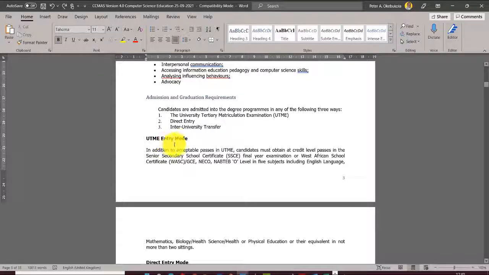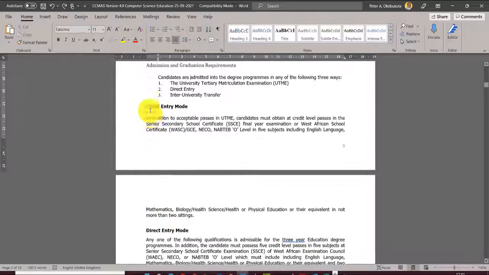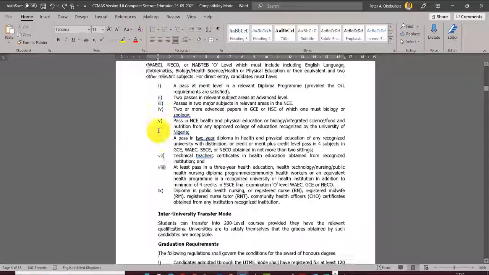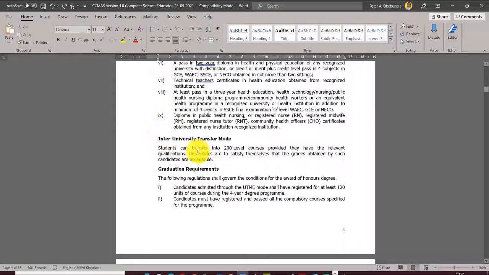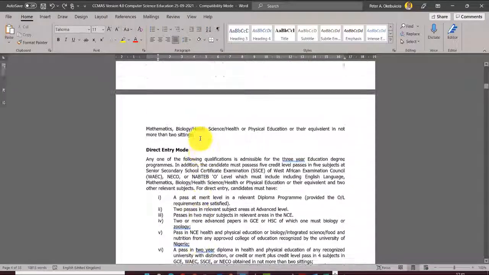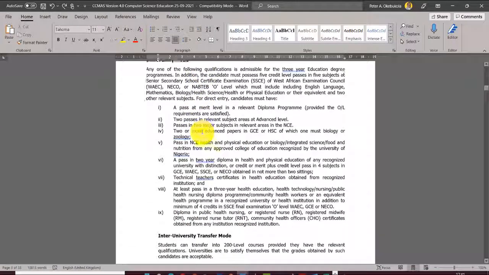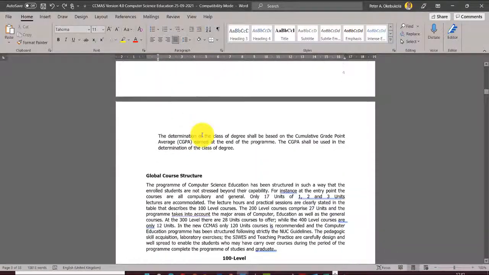No. Just leave it then. Don't put these other subheads. You don't need to style them. So since entry mode through UTME and direct entry are subheads like this, you don't need to put them. Don't let's have any heading 4. Just heading 3. University transfer, the same thing. Graduation requirements, the same thing, because they are all under admission and graduation requirements. So we keep going, we finish that.